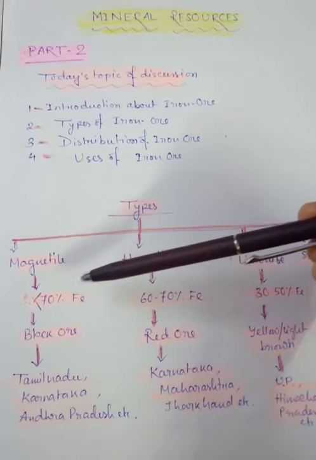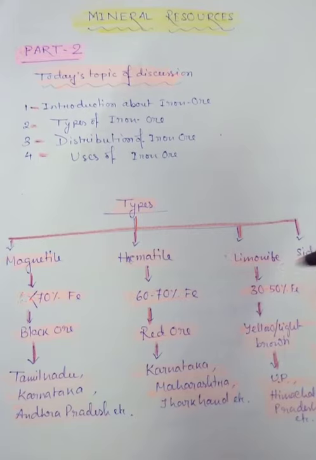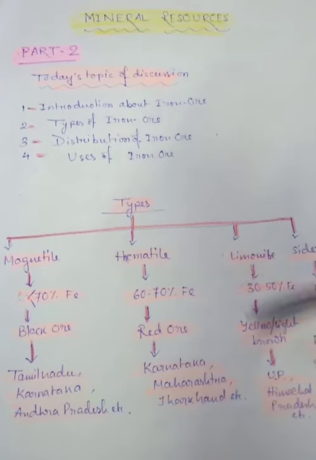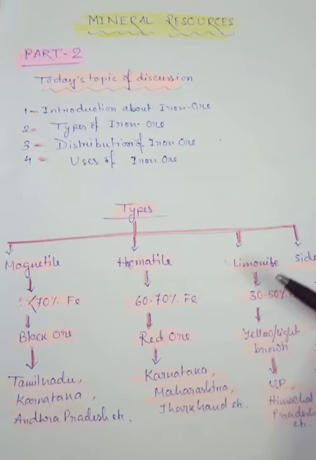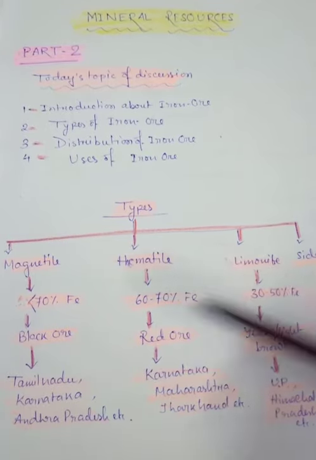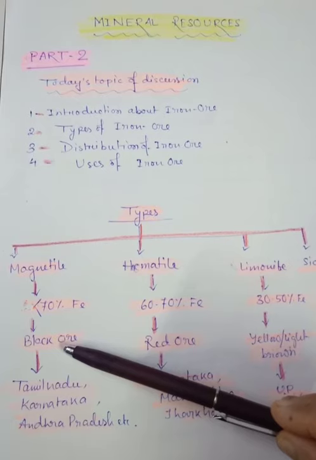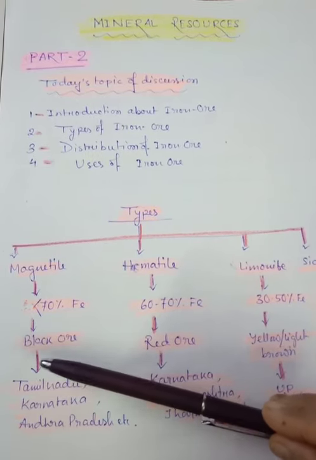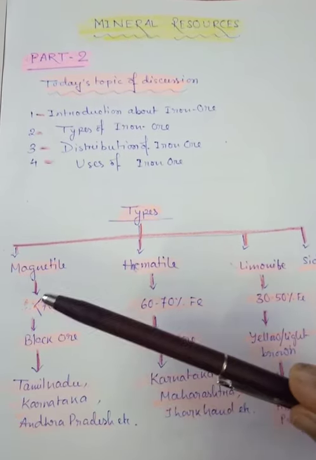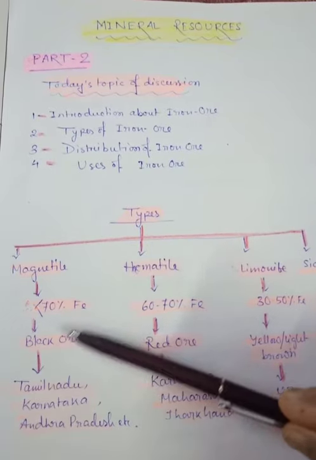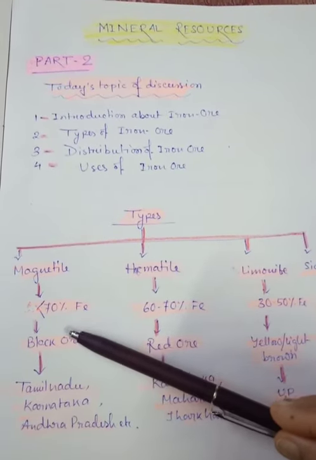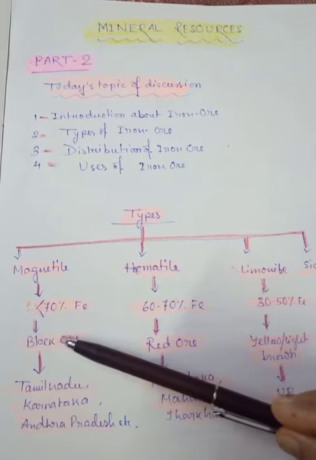But the poor quality limonite and siderite have large deposits in our country. So I think you have understood this, and sometimes in the exam it is asked which iron ore is the best quality, and it can be asked according to its percentage, and then it is known as the black ore.